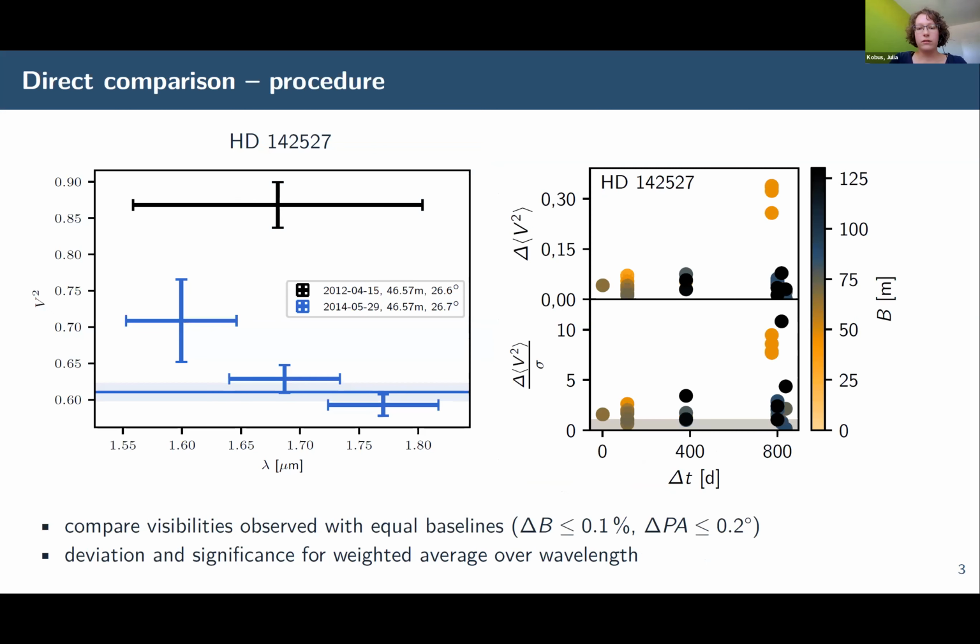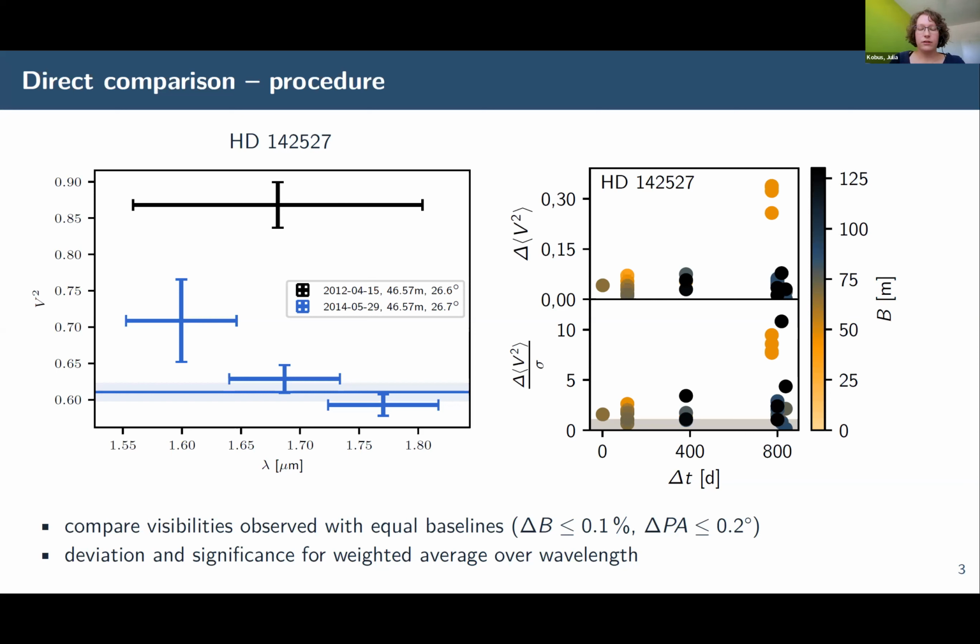For the comparison of the observations, we focus on the visibilities, but these depend not only on the potential time-dependent brightness distribution, but also on the observational setup. So we are limited to visibilities which have been measured using equal baselines. One example I show here on the left-hand side. We have visibilities measured in 2014, which are significantly smaller than the visibility which has been measured with the same baseline in 2012, which indicates that this brightness distribution has changed, where the disk structure appeared more complex in 2012.